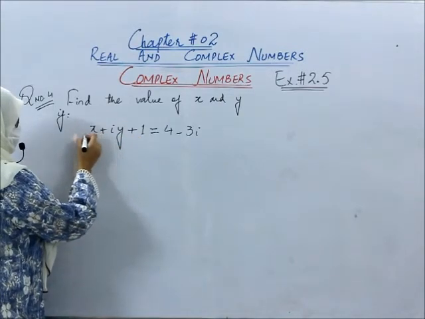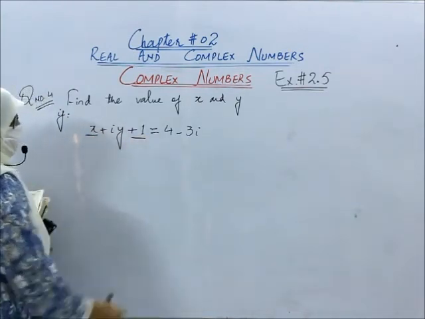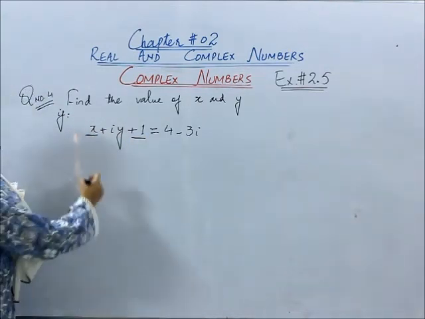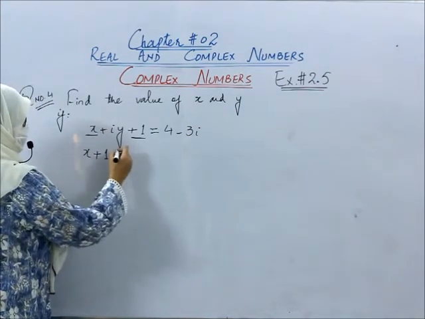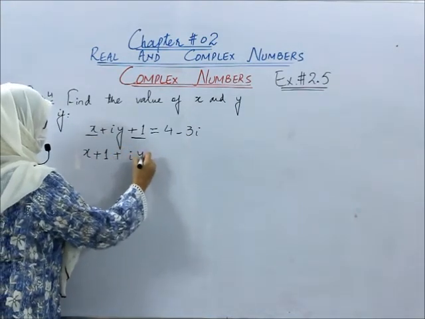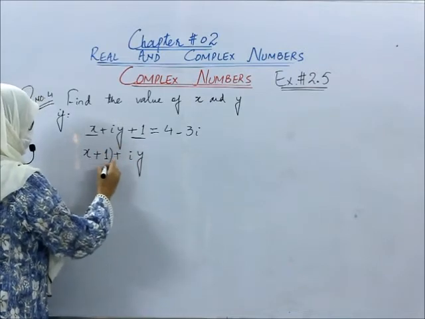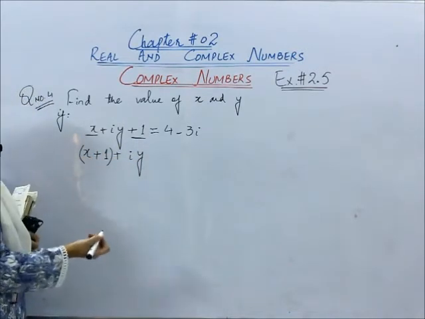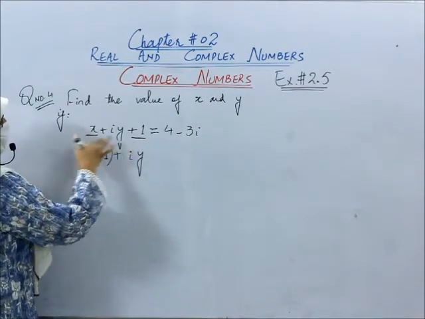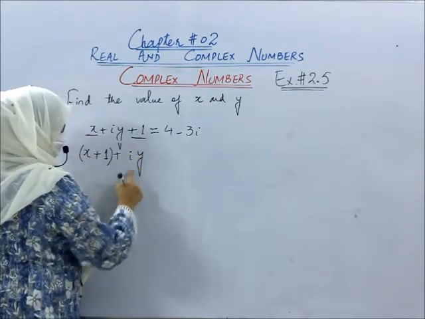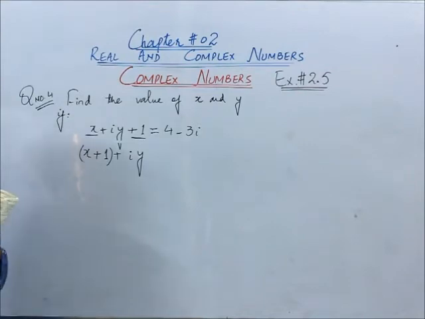For example, here x is the real part and 1 is the real part. So can we write it like this? X plus 1 and then imaginary part is plus iota y. So if I put a bracket over here, it would be easier for us. So this is the real part of the number given on the left hand side. And y is the imaginary part of the number given on the left hand side.